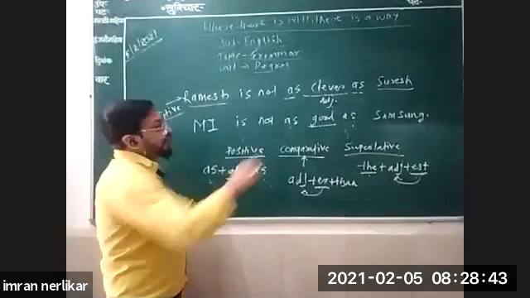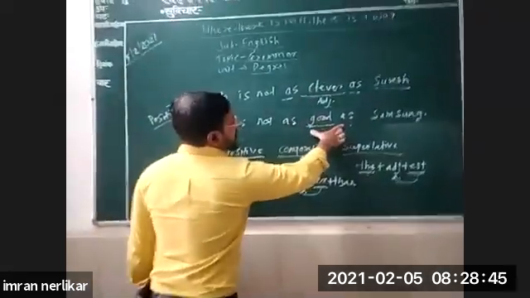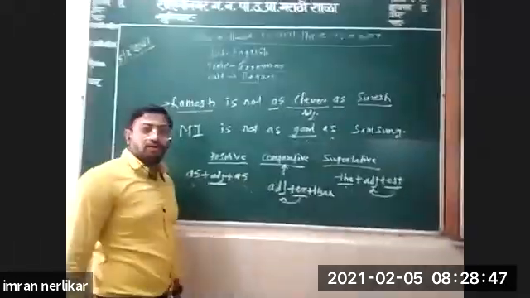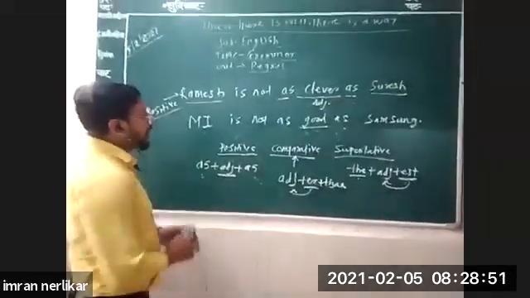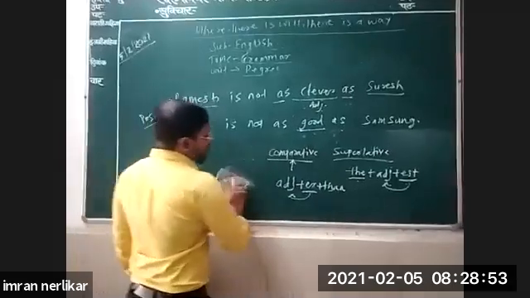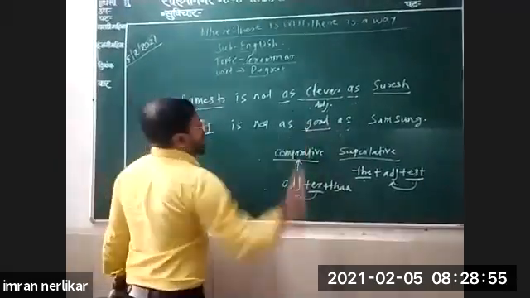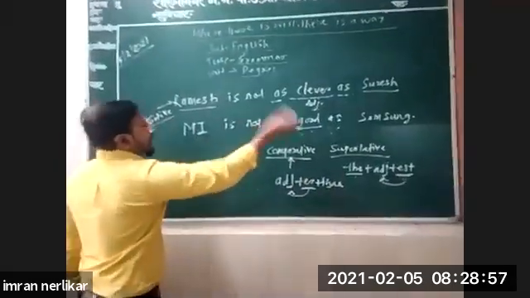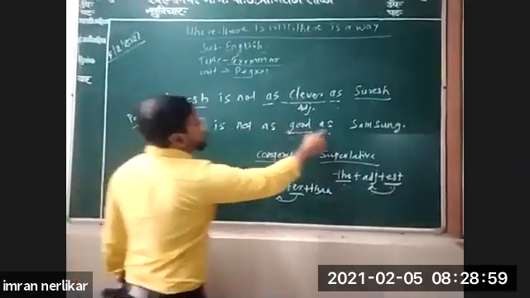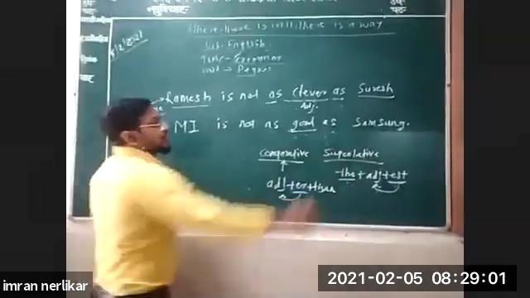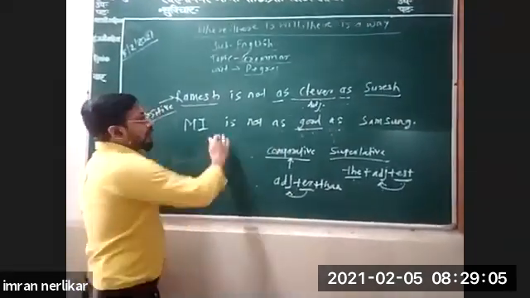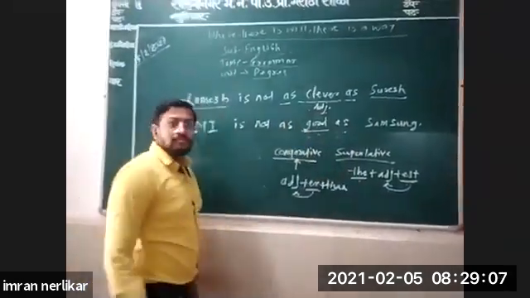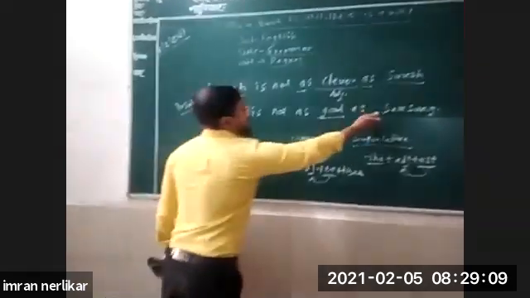So how to find it out? It is as plus adjective plus as. From this structure you have to find out. Now we'll come to comparative degree. Yamaha is not as good as Samsung. Means what? Samsung is better than Yamaha.